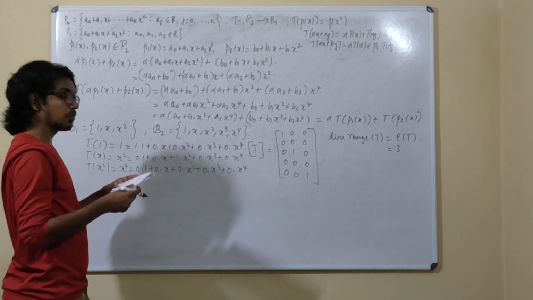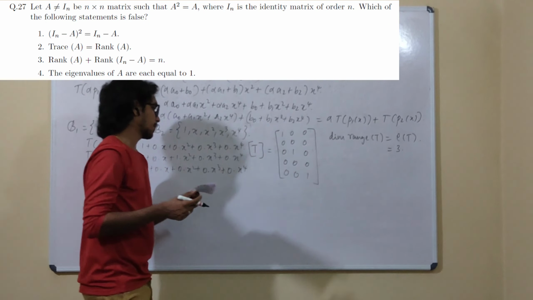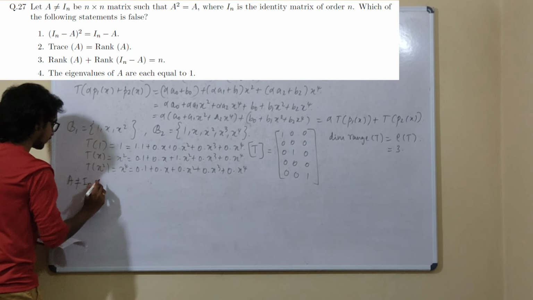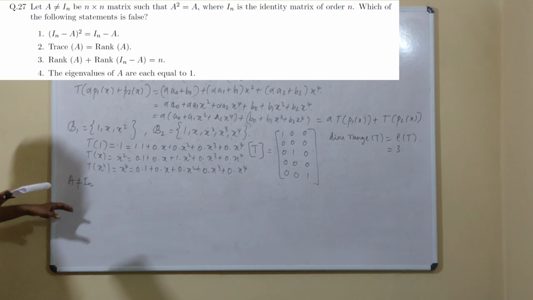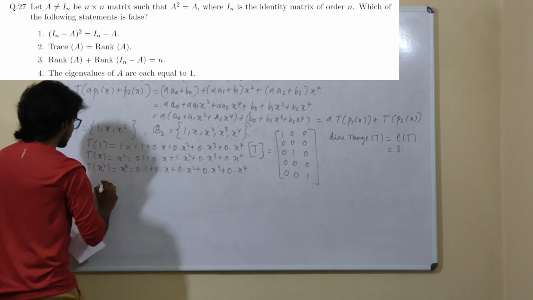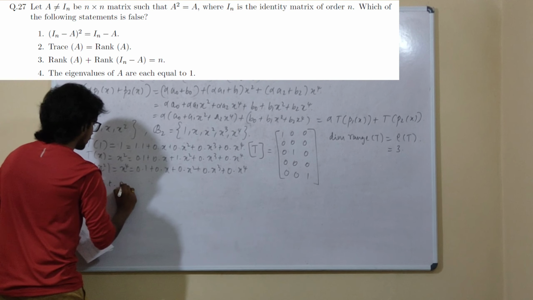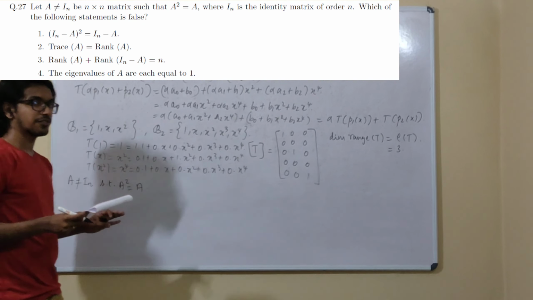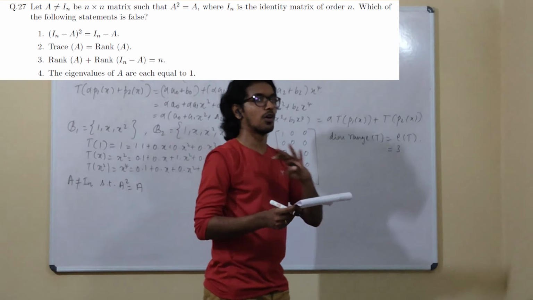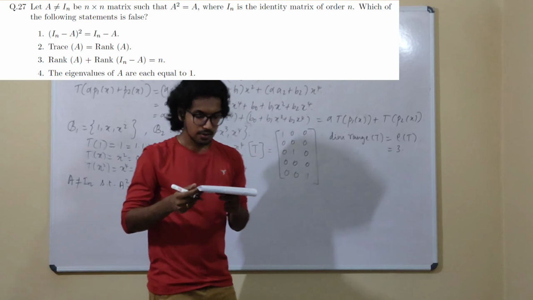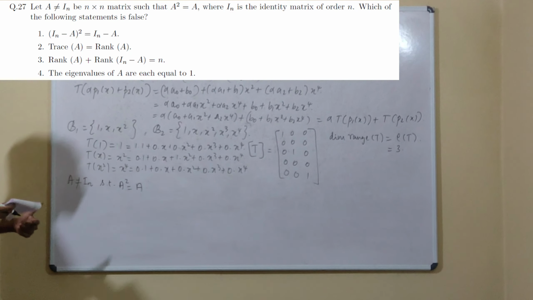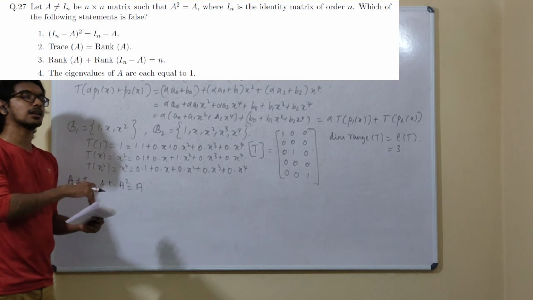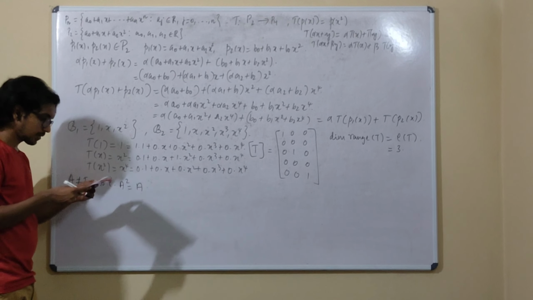Okay. Now we move to the next question. A is given to be some non-identity matrix, basically an n by n matrix such that A square is A. Which of the following statements is false? First let me do it theoretically, and at the last I will give you a hint or a shortcut way that will be handy in examination.